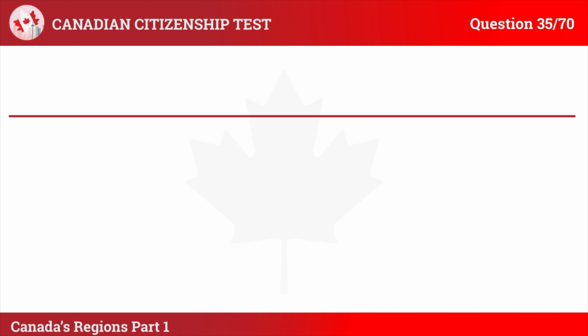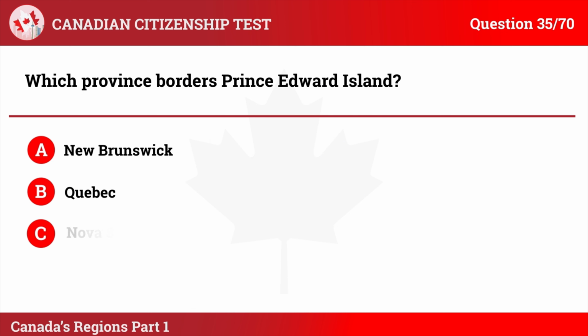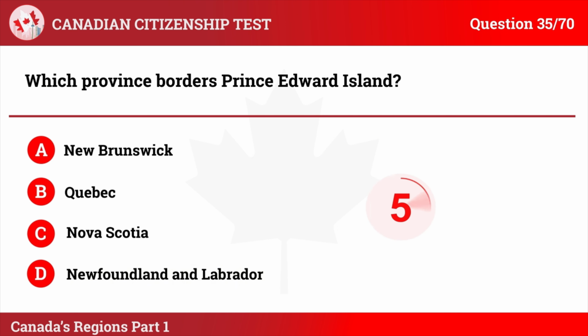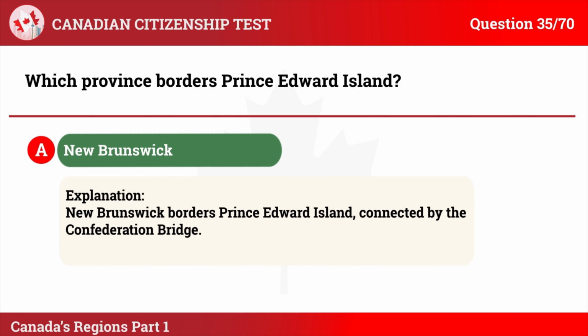Question 35. Which province borders Prince Edward Island? A. New Brunswick. B. Quebec. C. Nova Scotia. D. Newfoundland and Labrador. The correct answer is A. New Brunswick. Explanation: New Brunswick borders Prince Edward Island, connected by the Confederation Bridge.